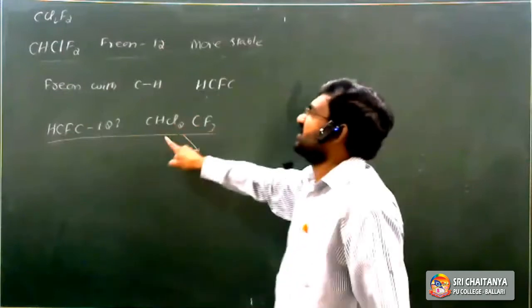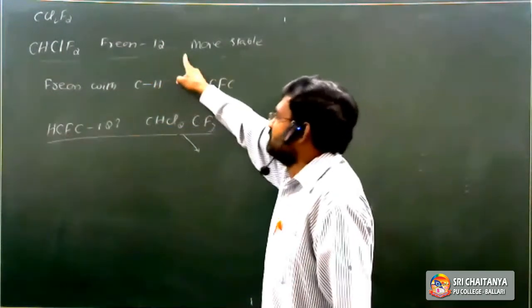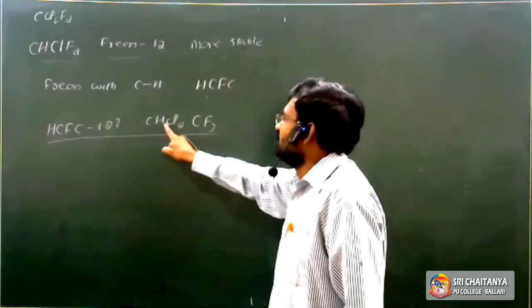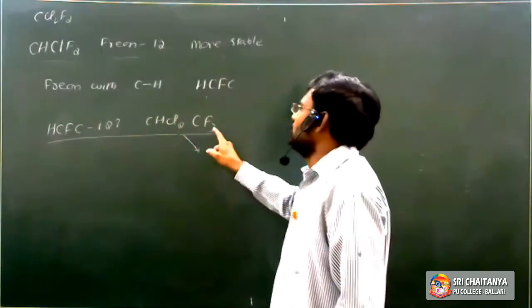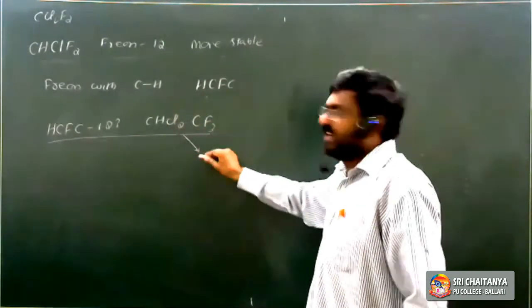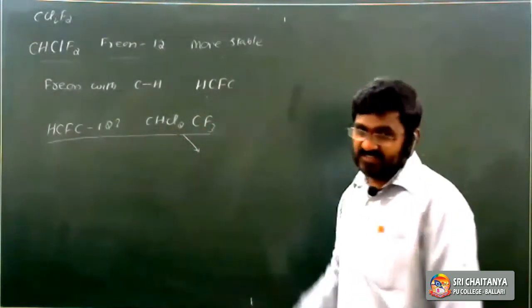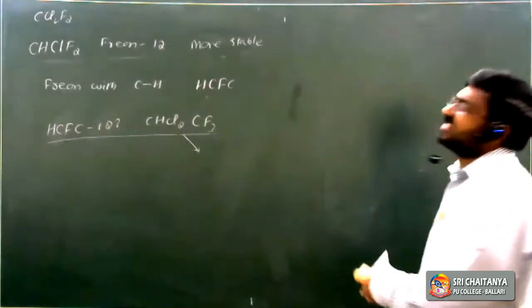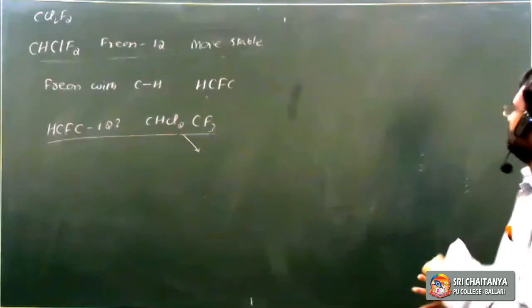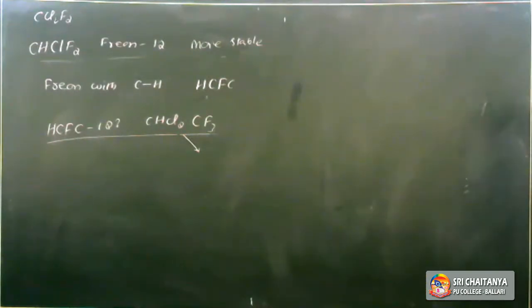So nowadays instead of freon 12, HCFC 123, that is 1,1-dichloro-2,2,2-trifluoroethane or CHCl2CF3, is used as a refrigerant. Because it is less stable, before entering the stratosphere it undergoes decomposition. So these are freons, very important.